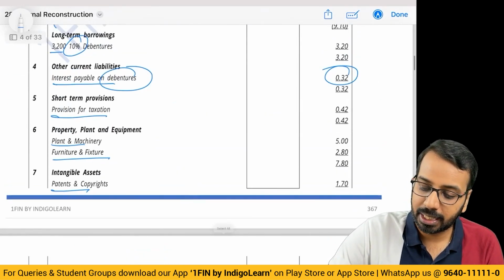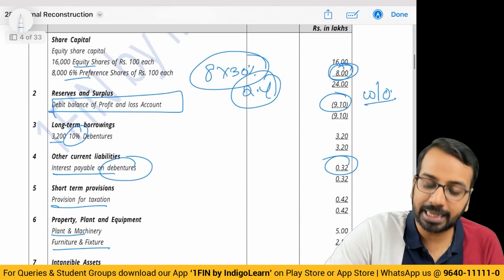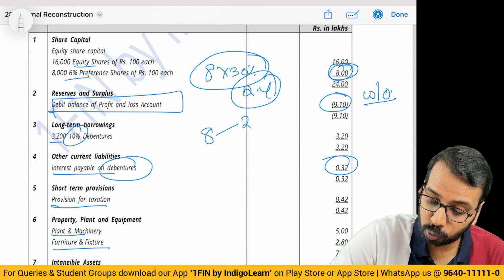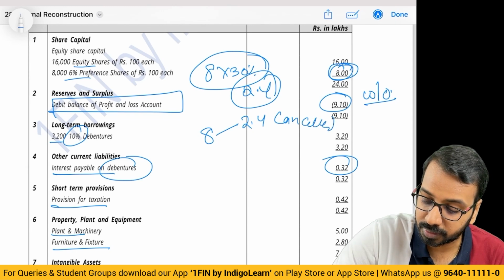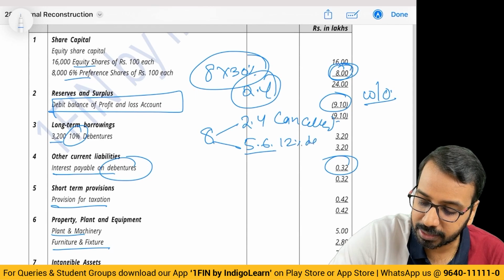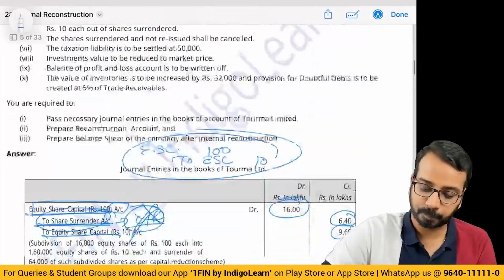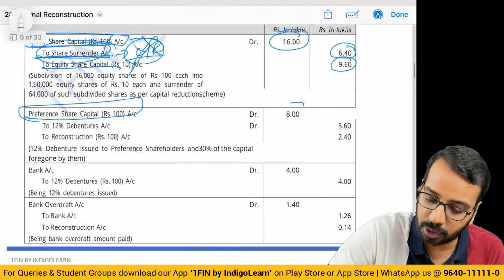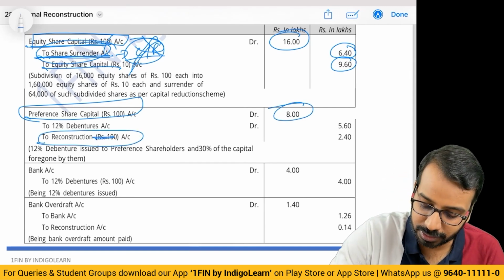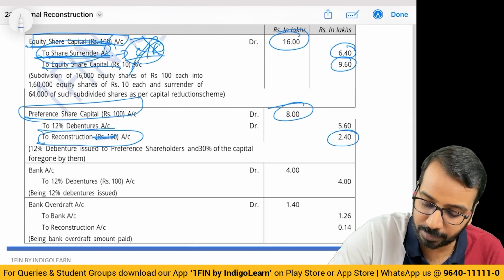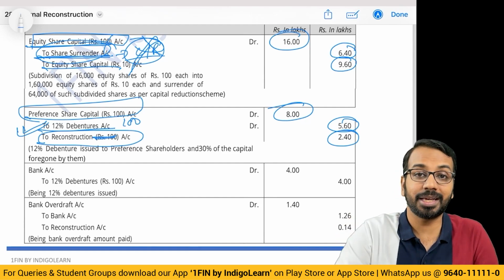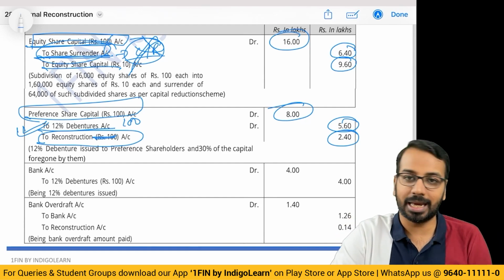So, entire 8 is gone. In place of that, what is happening is 2.4 is cancelled and 5.6 I will issue 12% debentures. So, preference share capital fully gone to capital reduction account, or you can say reconstruction account also. This is debit 2.4 and 12% debentures debit 5.6. This is a new liability. When you prepare the balance sheet, you will add it to the right.